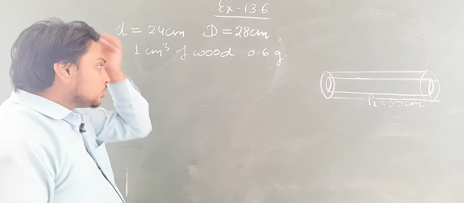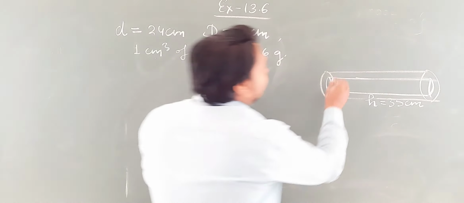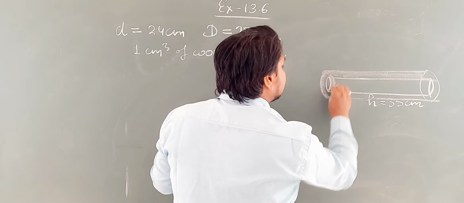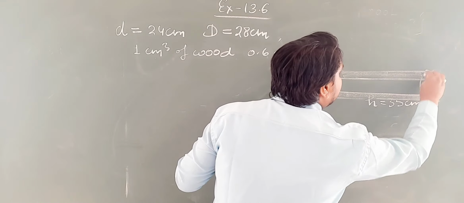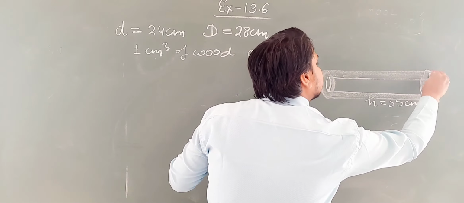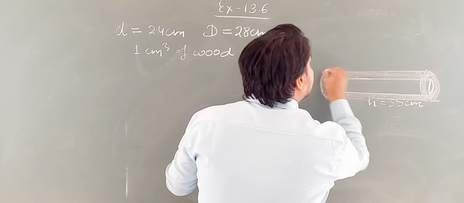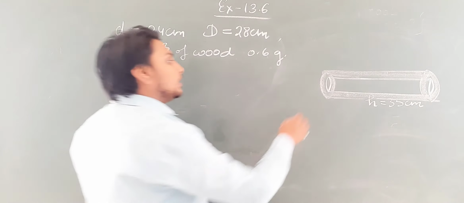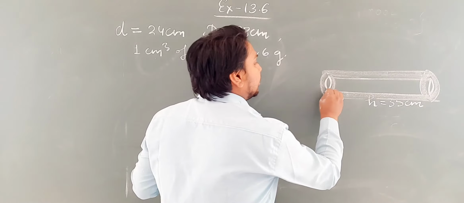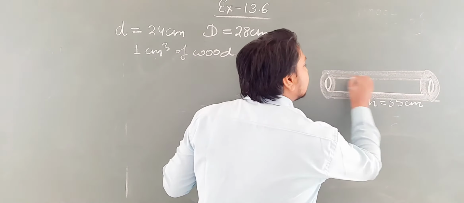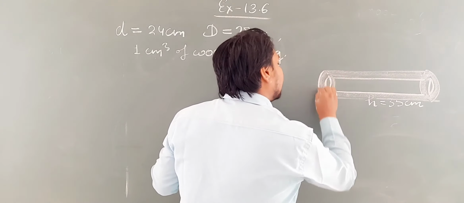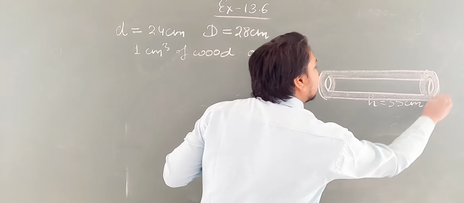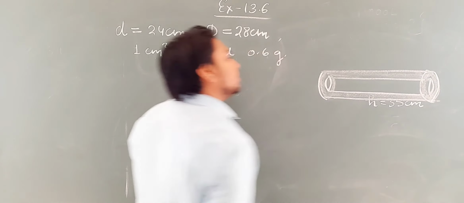Okay students, so see here, the wooden pipe is there like this. You can see that it is like a hollow cylinder. It is like what? It is like a hollow cylinder. And we have to find the mass of this pipe.